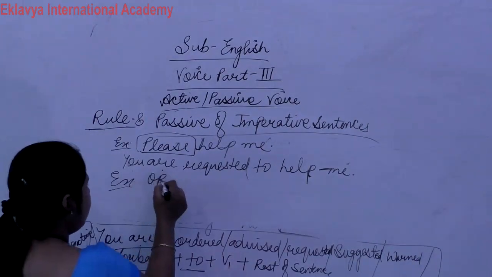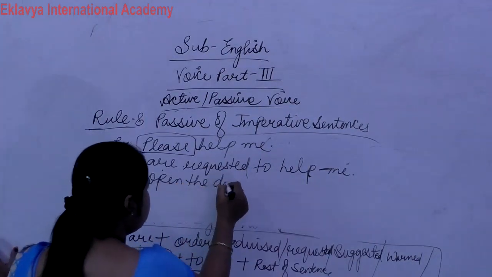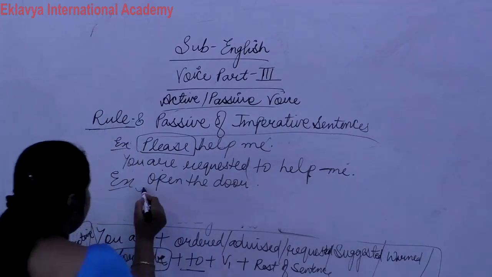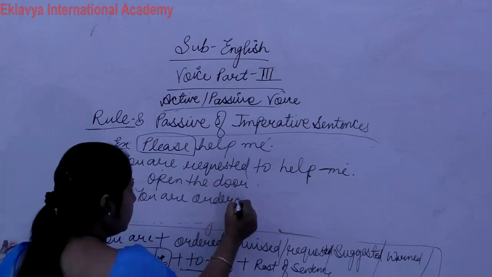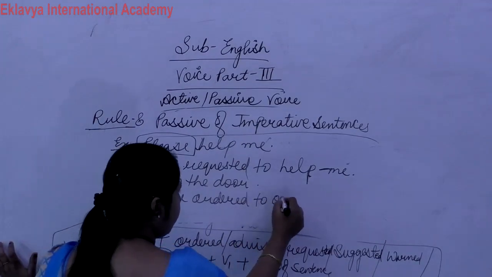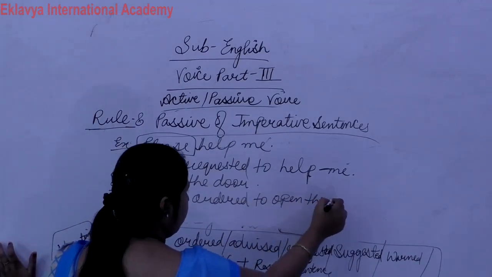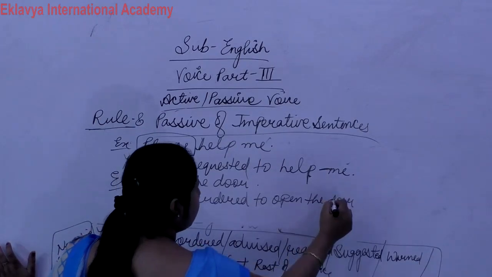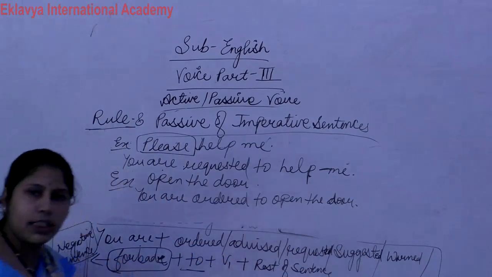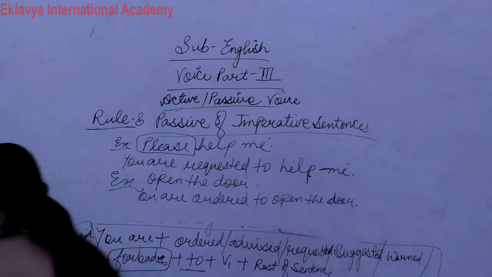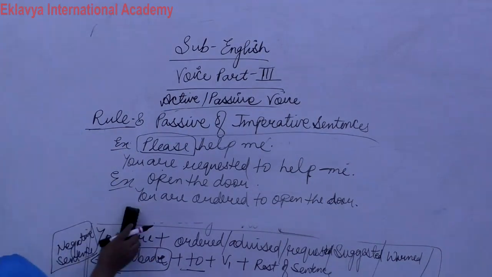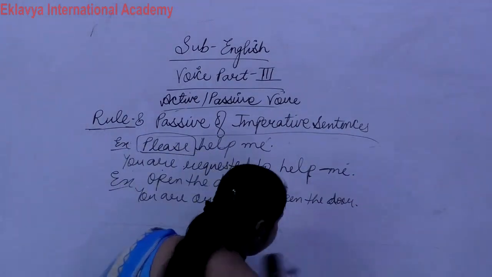Next, open the door. So you are ordered to open the door. Clear? Easy? No doubt. Next, more examples, write down.